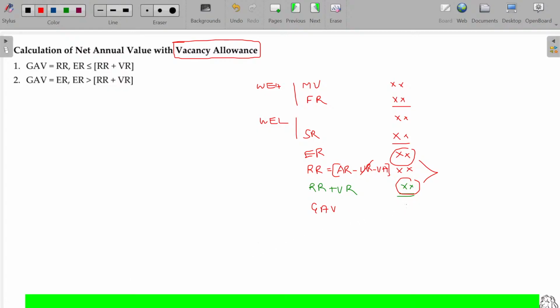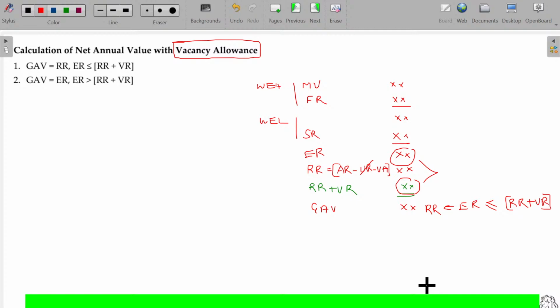If expected rent is lower than or equal to rent received plus vacancy rent, then RR, rent received, will be the GAV. You have to compare the rent received plus vacancy rent with the expected rent. If the expected rent is lower, then it's a genuine case. Then actual rent what you receive will be considered for the GAV.